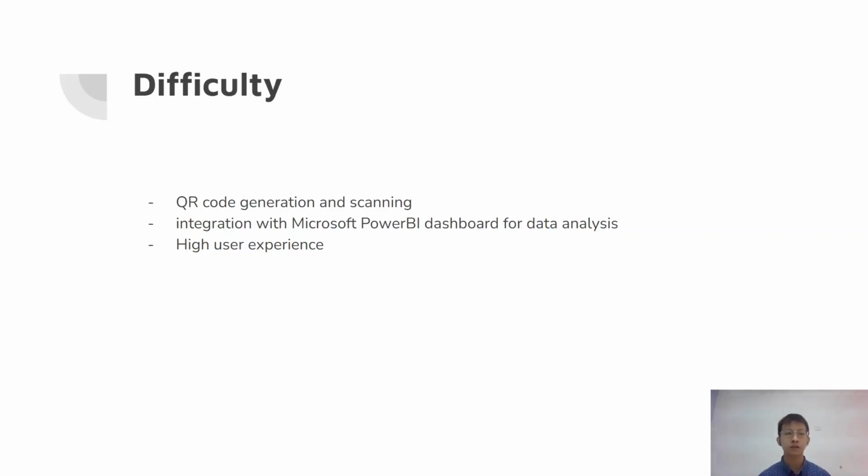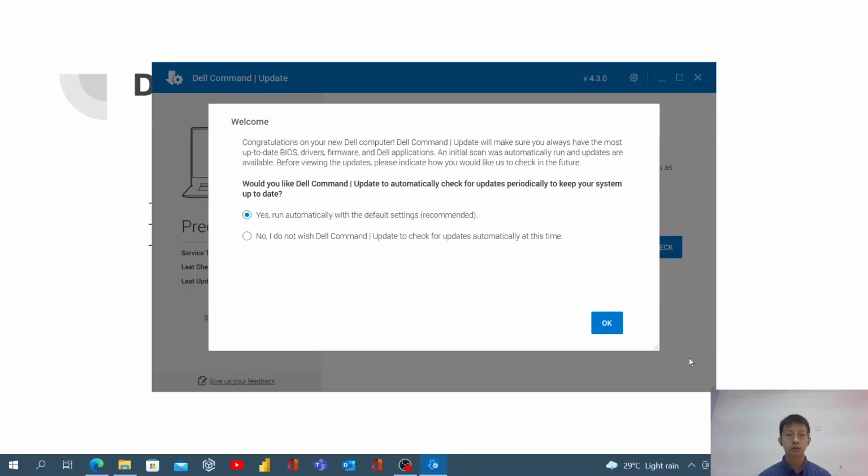The second difficulty is the integration with Microsoft Power BI for the data analysis dashboard, so the user can use the dashboard to view the total transactions for today, for example, and a line chart of the donations.